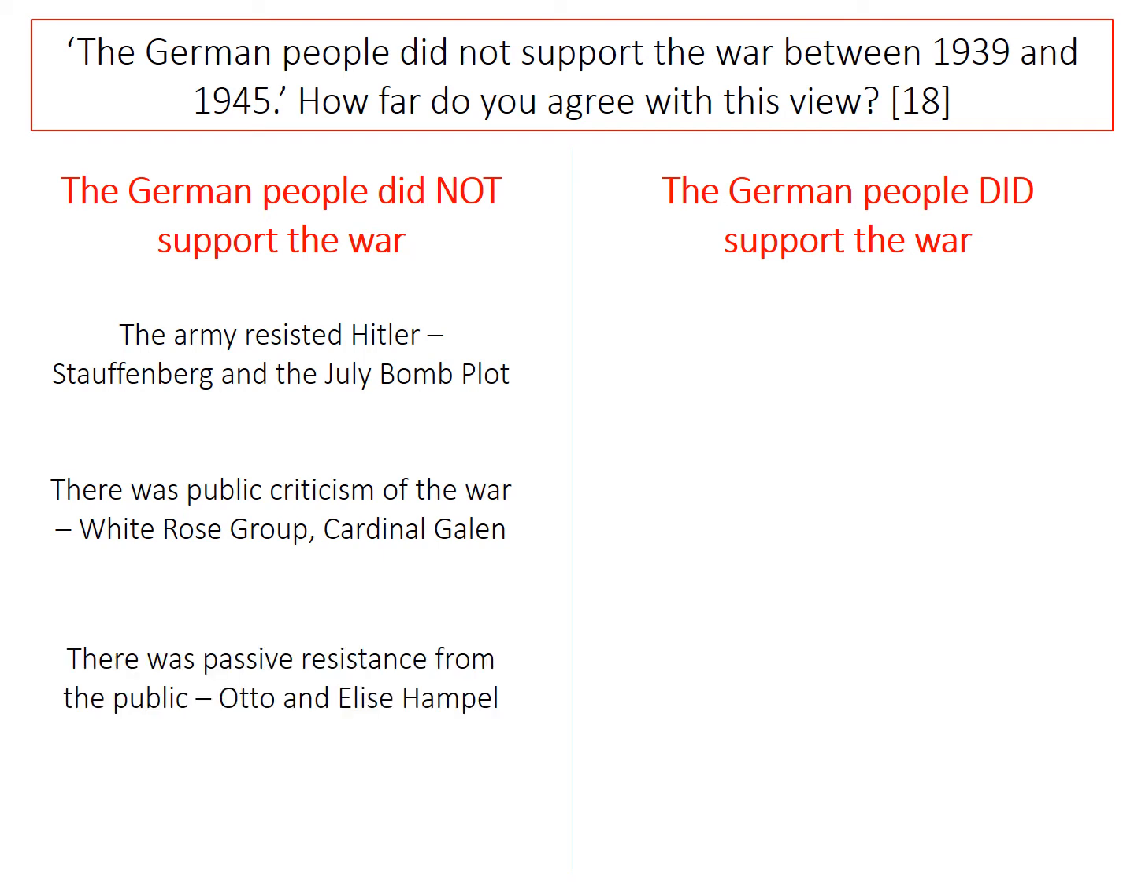And then thirdly, there were also examples of passive resistance from the public, and the fact that the public, arguably, not all of them supported the war. The best example of that really is Otto and Elise Hampel, who wrote postcards bemoaning what was happening at the moment and criticising Hitler and the war effort for 2 years in Berlin.